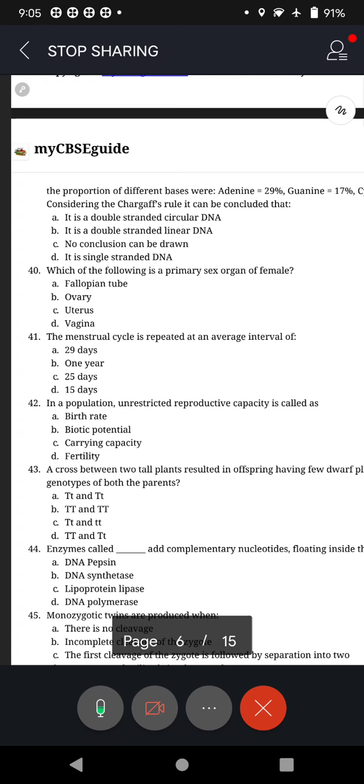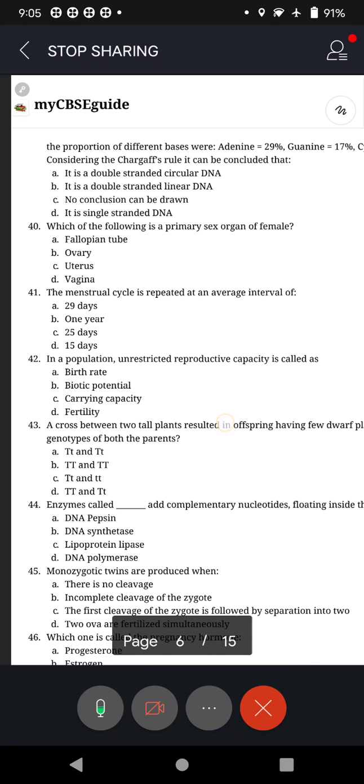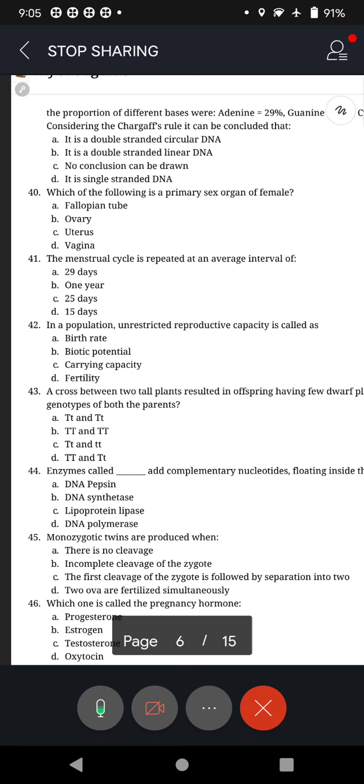41. MC is repeated at an average interval of how many days? 29 days. In human female, as all of you know, MC is repeated at an interval of, we can say, 28 to 29 days. But luckily 28 is not given there. That's why you come to 29 days. Okay? And this is from menarche to menopause. So the menstrual cycle gets stopped during pregnancy, that you know.